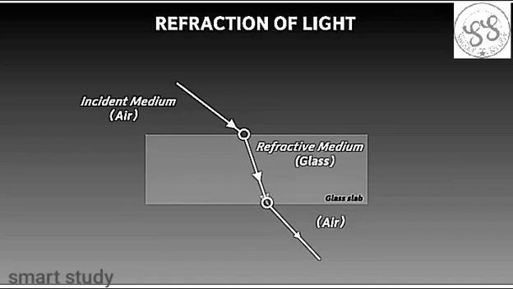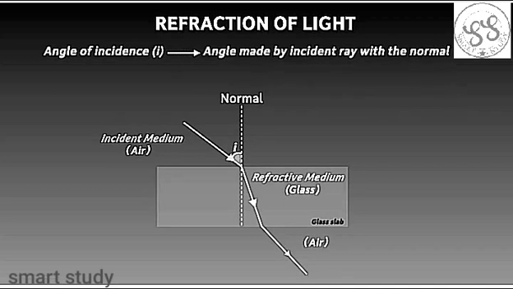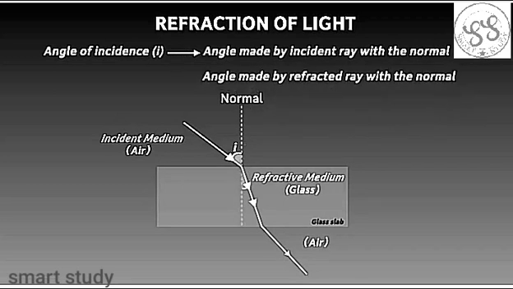Let us draw a line perpendicular to the surface at this point of incidence. This line is also called a normal. What is this angle called? It's called the angle of incidence and is denoted by the letter I. It is an angle made by the incident ray with the normal. And this is the angle made by the refracted ray with the normal. It's called the angle of refraction, R.